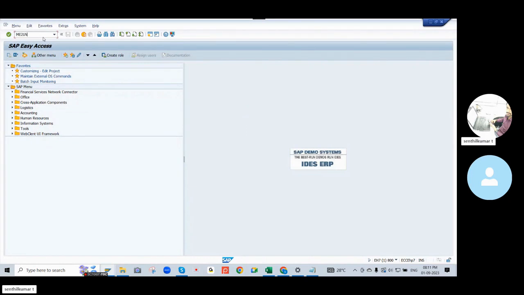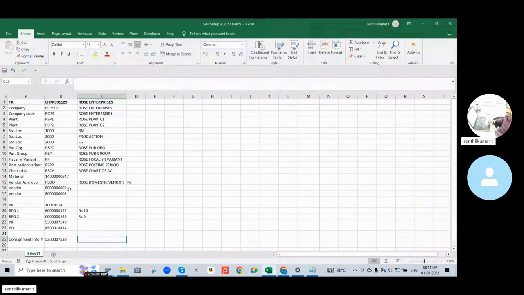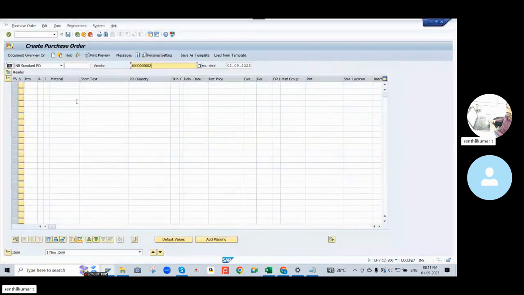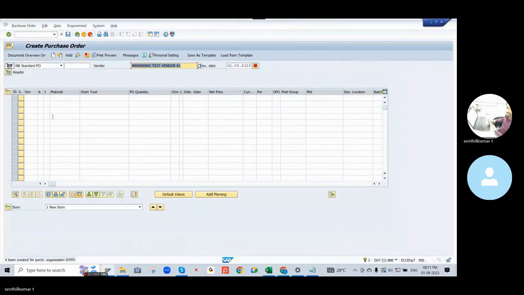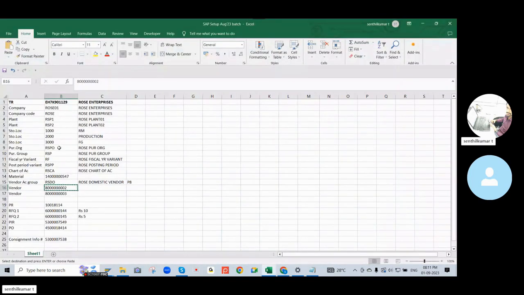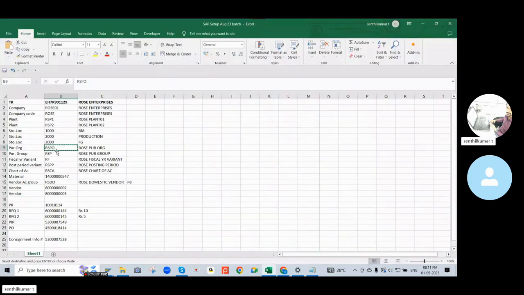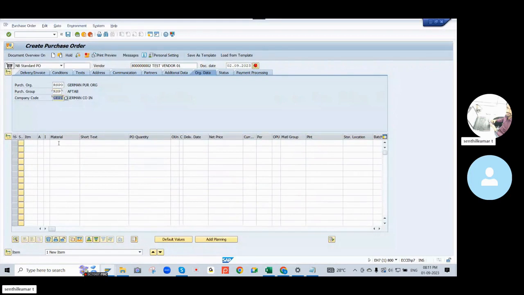ME21N is for creating the purchase order. I enter the vendor, which vendor we have created, and press enter. I enter the purchase organization in the header: purchase org RSPO, purchasing group RSP, company code RSC.